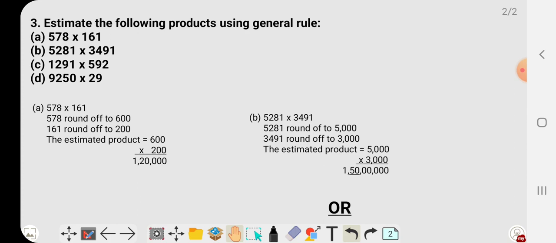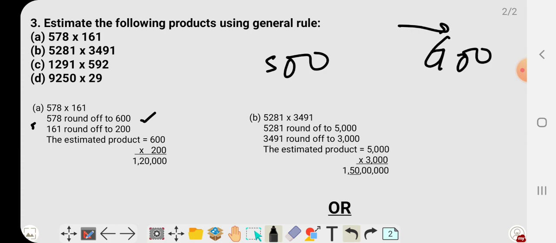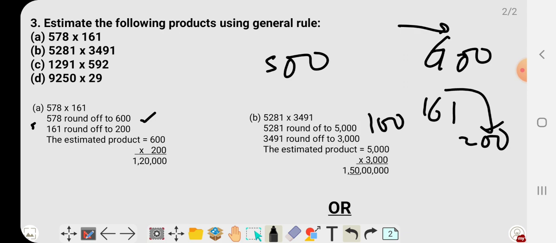Okay, so the first question is 578 into 161. So 578 rounds off to 600 because it comes between 500 and 600, but it is nearer to 600, so we will estimate it as 600. And 161 rounds off to 200. So 161 lies between 100 and 200, but it is nearer to 200, so the estimate will be 200. Then we will multiply both these and we get the desired answer.